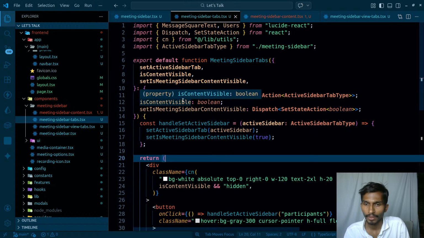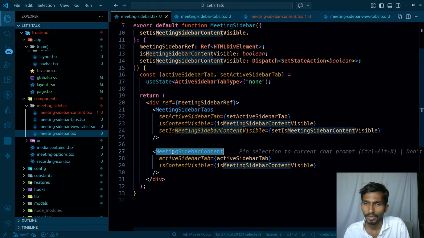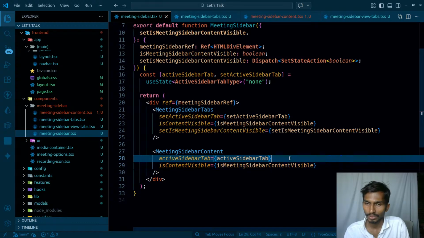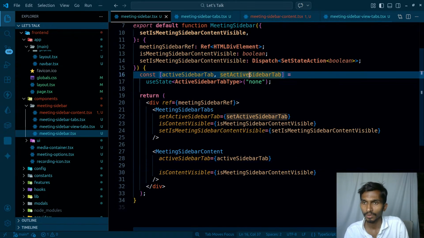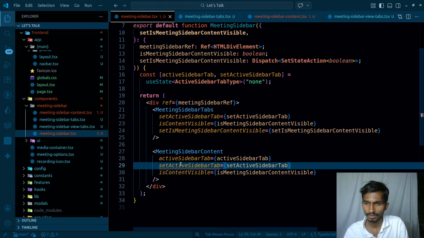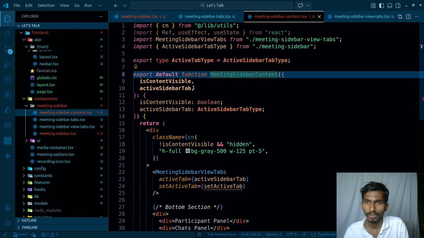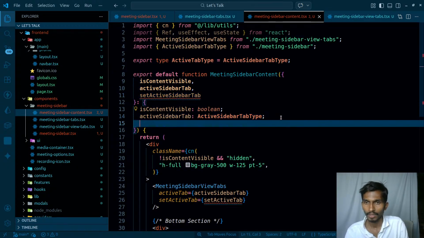So come here, and in this particular section inside meeting sidebar, I'm going to be sending one more thing, and that's going to be set active, copy it directly from here, and that's going to be equal to this. So this should be straightforward. Coming back to this one, I will have this over here, and this over here.